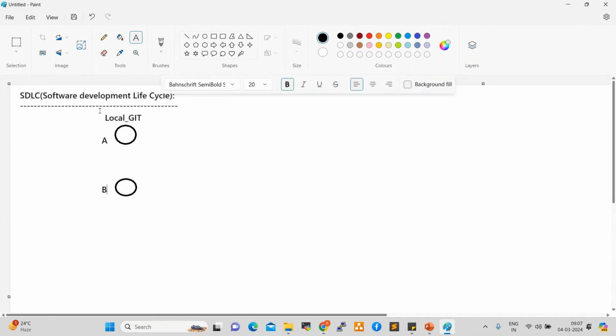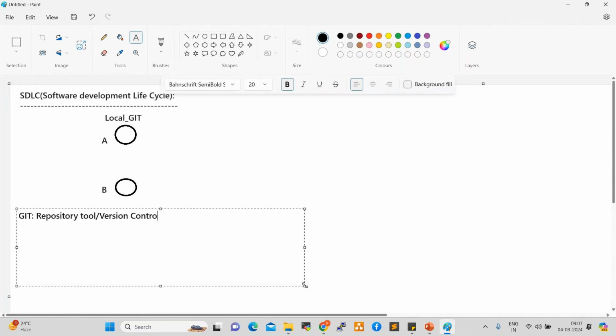So basically, what is Git? Git is a repository tool or version control tool. It is a repository tool or version control tool.